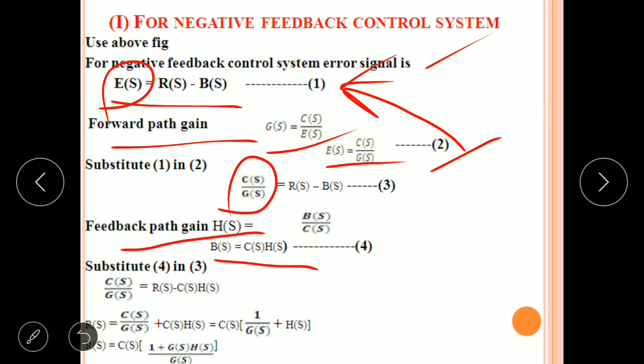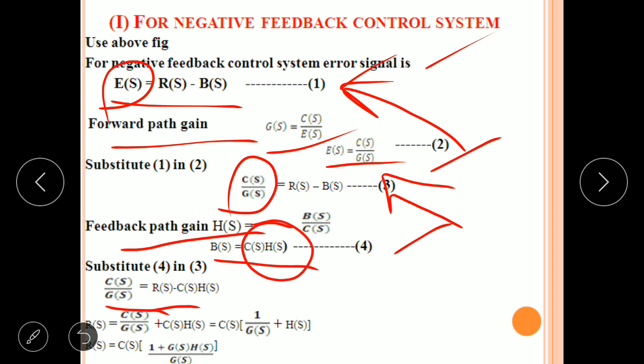Now rearrange this equation for B of S. B of S equal to C of S into H of S. Equation 4. Substitute this equation 4 in equation 3. Now C of S by G of S equal to R of S minus, in place of B of S, substitute C of S into H of S.